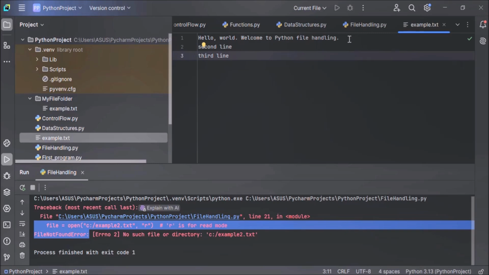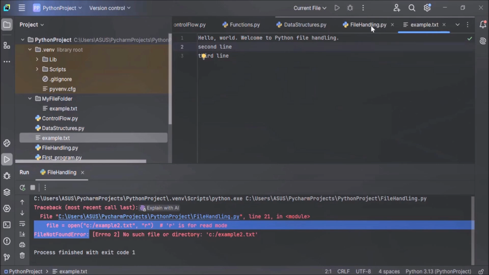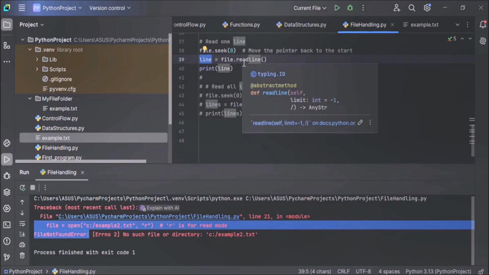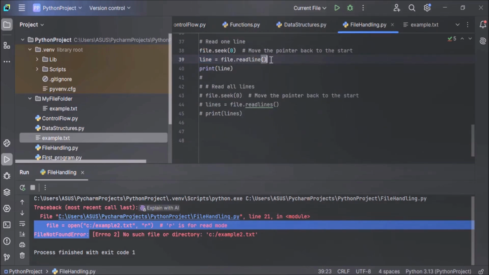Now what will happen? The seek method will move the pointer to the beginning of the file, that is before hello, at the 0th byte. And the readline method will read this entire one line, hello world, welcome to Python. After reading this entire line, it will move the pointer to the beginning of the second line, that is before second line. I hope you have understood how the readline method works. After reading one line, we are storing that line in a line variable, because the method returns the line read. Whatever line is read by the readline method will be returned, and that return value is stored in this line variable. And after that, we are printing this line.